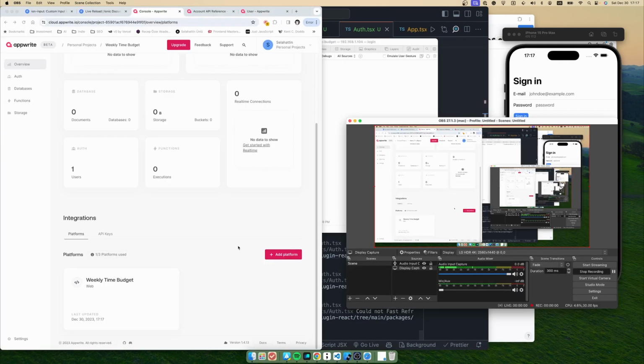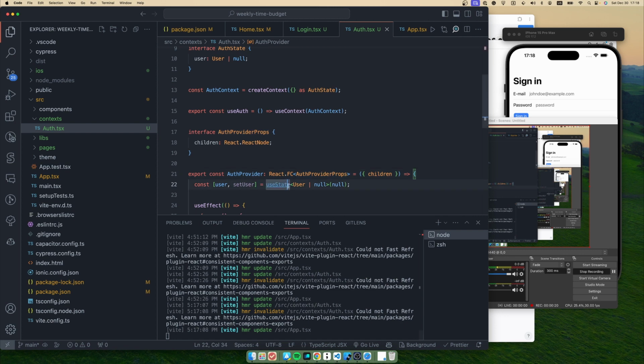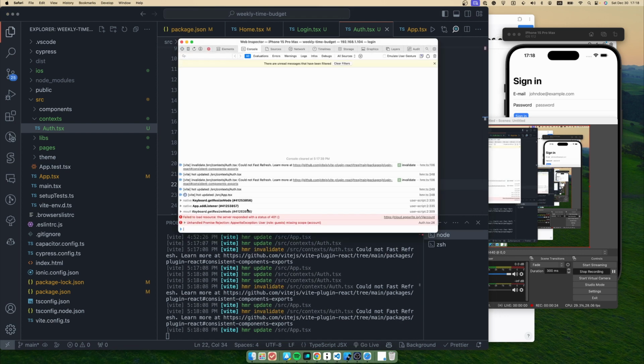Okay, to solve that CORS issue, we should go into the platforms. As you remember, we just created a web platform for our application, and as a hostname we should put a wildcard to fix that problem for now. After saving that, once you return to your mobile app, you will see that the CORS issue has been fixed.